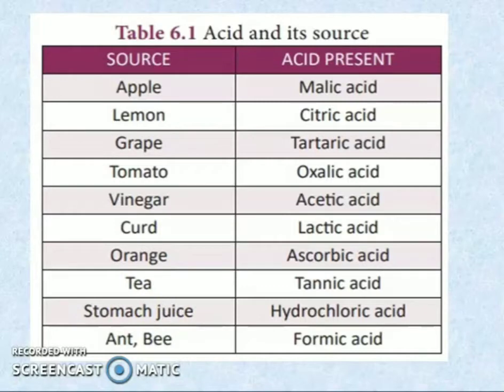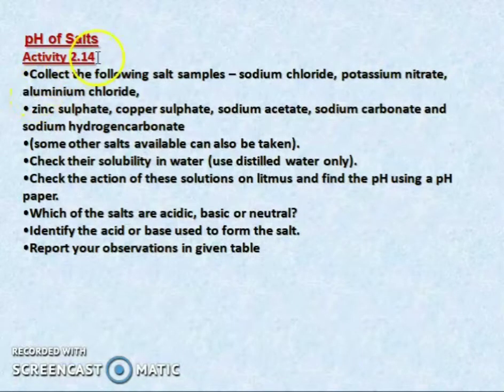So it is very important. Now, the pH of a salt. So what is the pH of a salt? In this Activity 2.14, collect the following salt samples like sodium chloride, potassium nitrate, aluminum chloride, zinc sulfate, copper sulfate, sodium acetate, sodium carbonate, and sodium hydrogen carbonate. And some other salts available can also be taken.